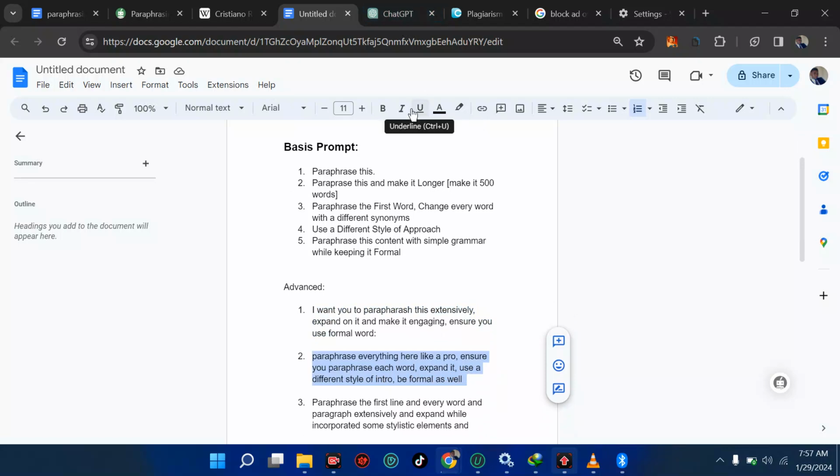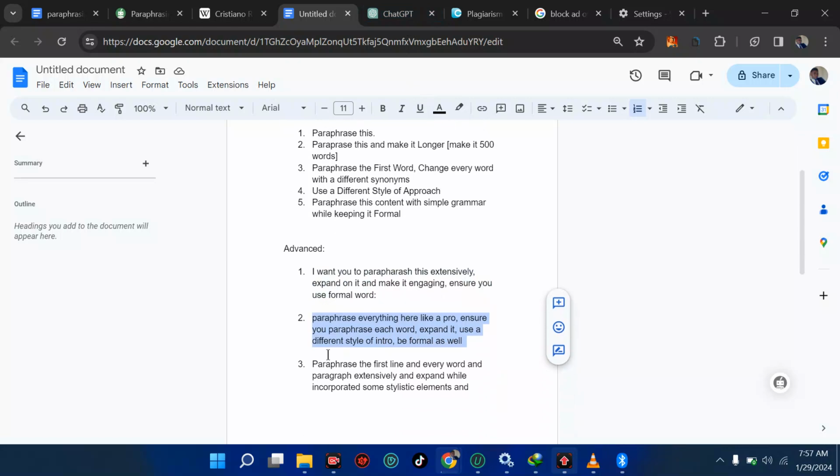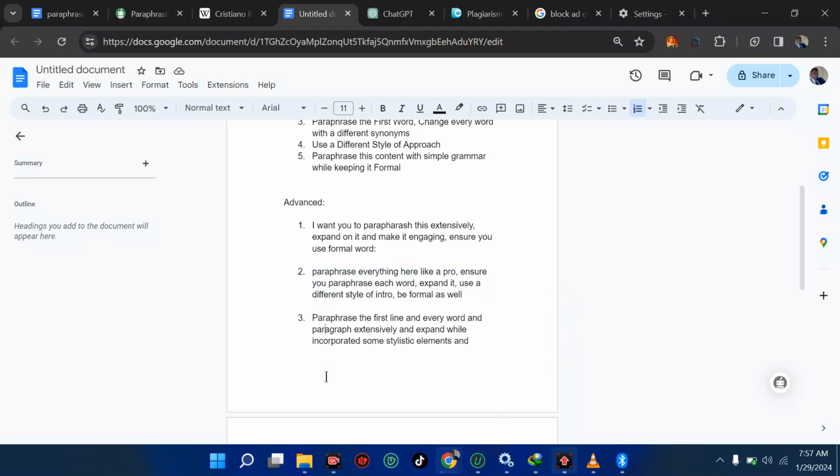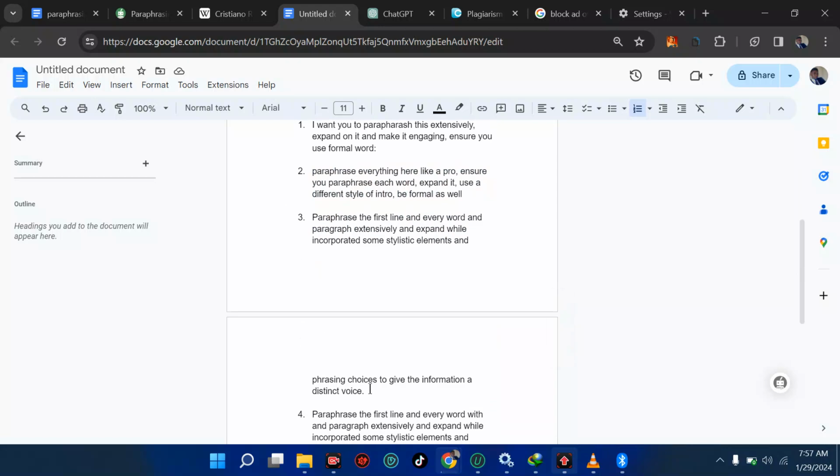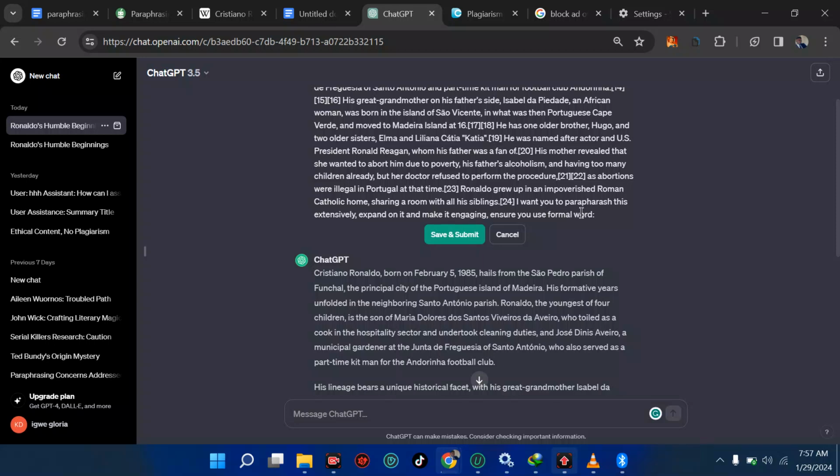Then number 3 here is paraphrase the first line and every word, and paraphrase the paragraph extensively and expand, while incorporating some stylistic elements and paraphrasing choices to give the information a distinct voice. So this is when you want it to be more powerful. So this is what we're going to paste in this place, and we'll move on.